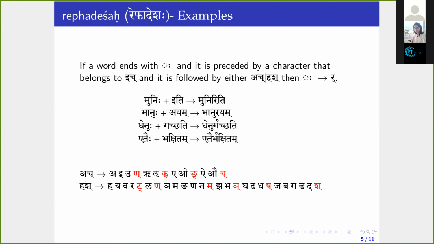Excuse me, can I say one thing? I think this rule basically means that any visarga except visarga after a has this rule. So you can make it very simple in that way also. Yes. Okay, thank you.